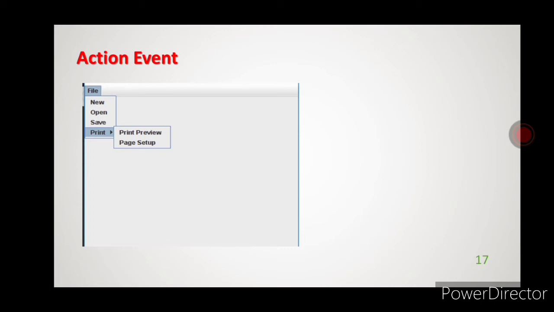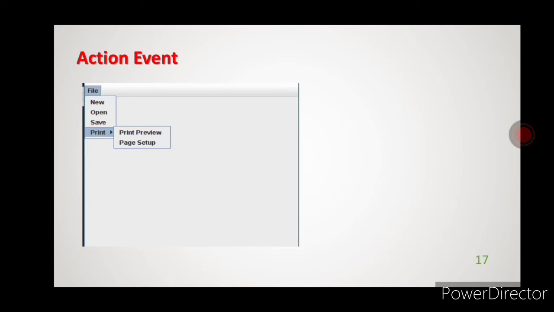This is the menu item selected, okay. What is the menu here? File is the menu, and from that list I chose print, okay. From that print, another two options are there. I can click on print preview or page setup, okay.